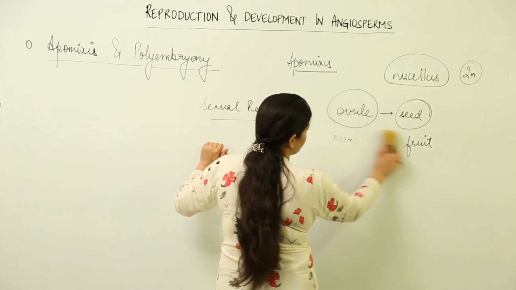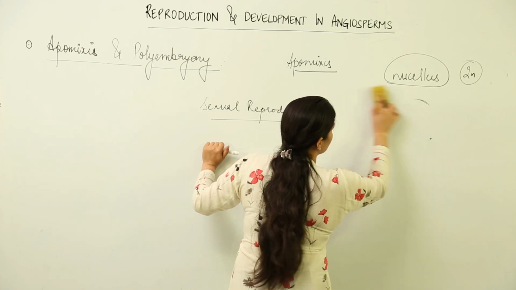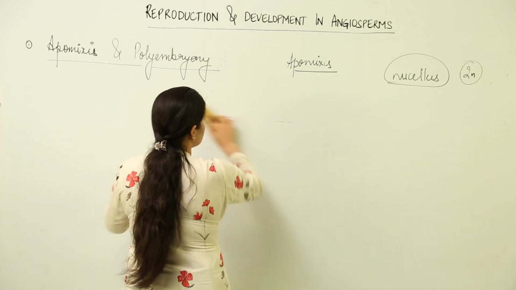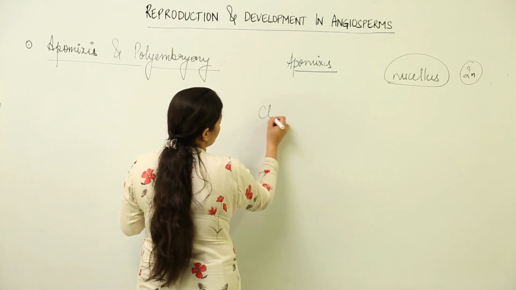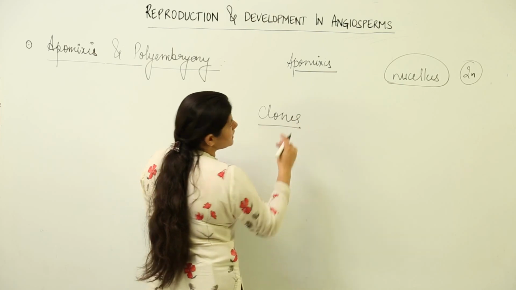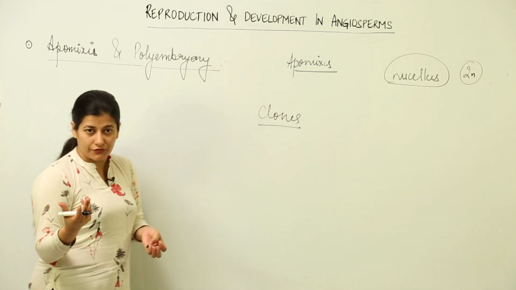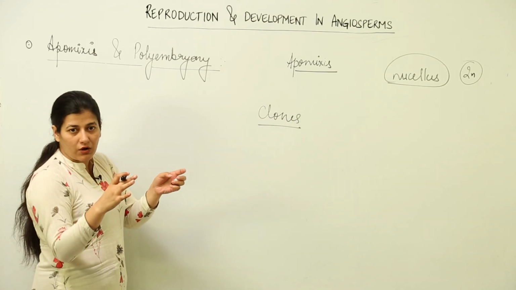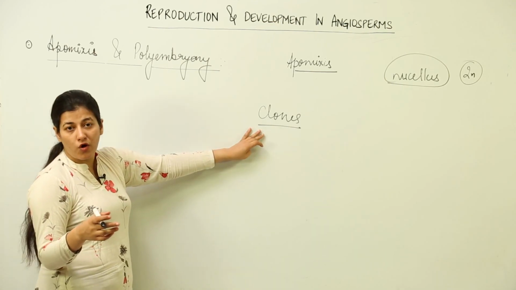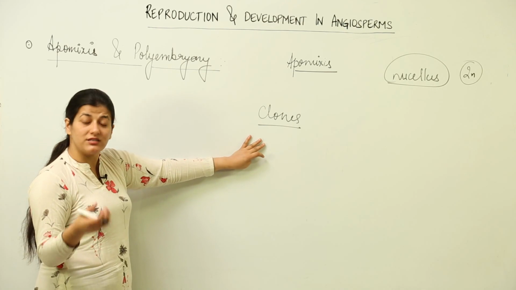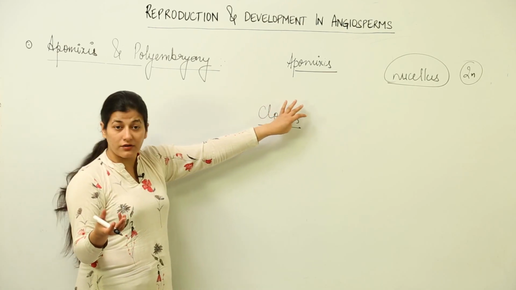The seeds that would be formed as a result of apomixis would be nothing but clones, because ultimately it is an asexual method of reproduction where no mixing of gametes or no mixing of characters has taken place. Clones would be formed, and we are getting seeds, rather seeds are being formed and those are clones.